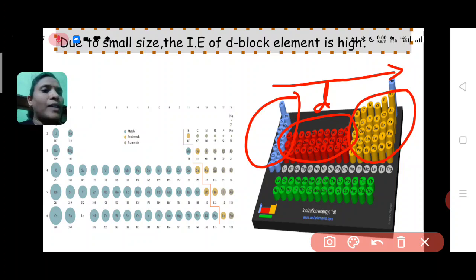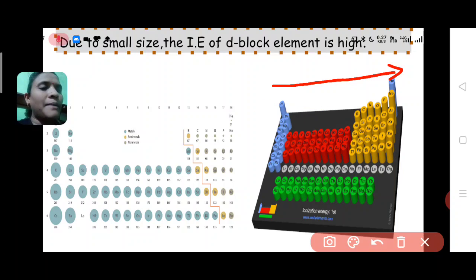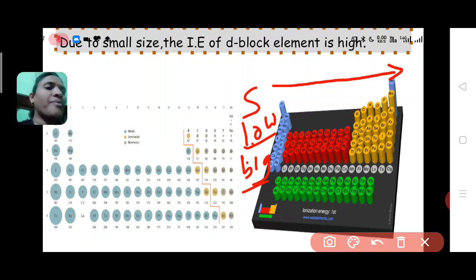So S block elements have low ionization energy, because they are bigger in size. Okay, this S block element has low ionization energy because they have big atomic size.